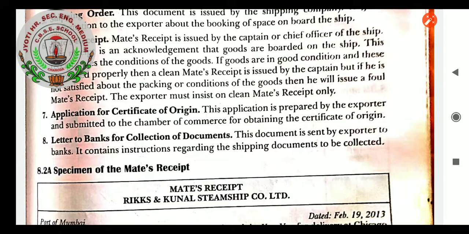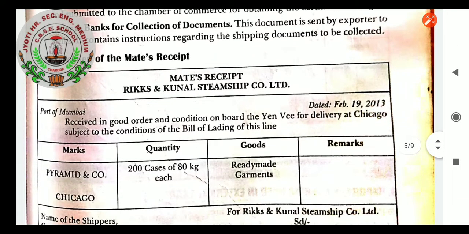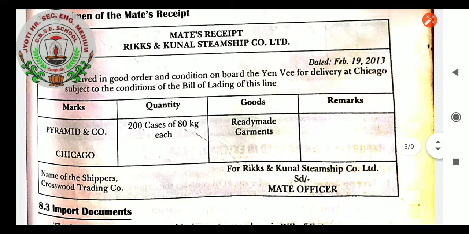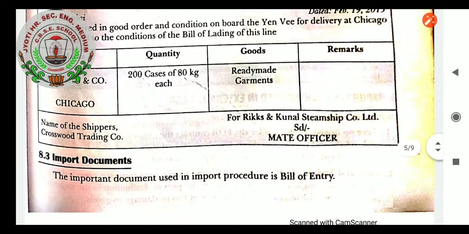This is sent by whom? By the exporter to banks. It contains instruction regarding the shipping documents to be collected. Specimen of the mate's receipt. Mate's receipt, Riggs and Kunal Steamship Company Limited, Port of Mumbai, received in good order and condition on board the vessel for delivery at Chicago, subject to the conditions of the bill of lading of this line.